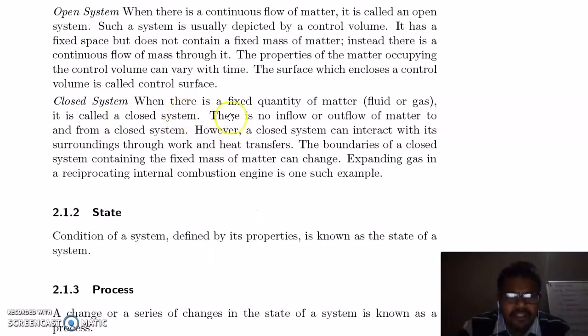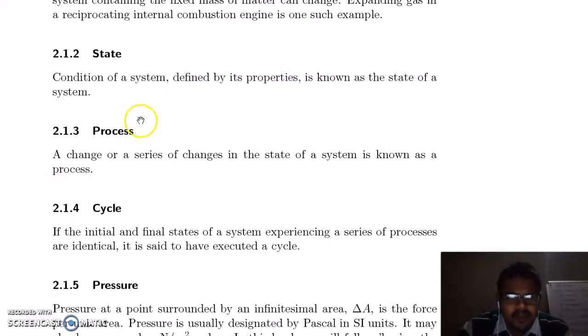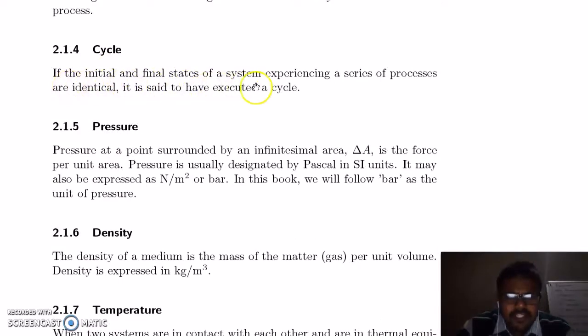Closed system. When there is a fixed quantity of matter, fluid or gas, it is called a closed system. An internal combustion engine is an example of a closed system. Then you have state. The condition of a system defined by its properties is known as the state of the system. Process. A change or a series of changes in the state of a system is known as a process. Cycle. If the initial and final states of a system that experiences a series of processes are identical, it is said to have executed a cycle. Examples of cycles are the gas turbine, Otto cycle, diesel cycle, and Brayton cycle.